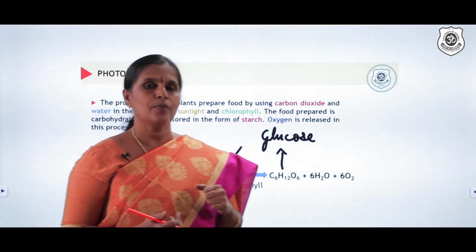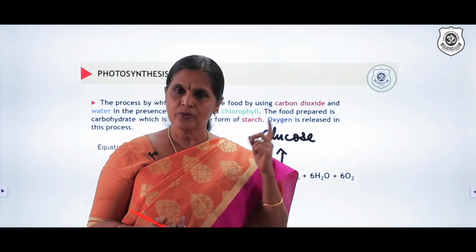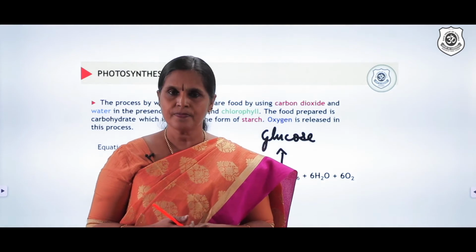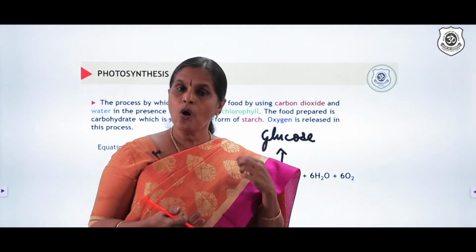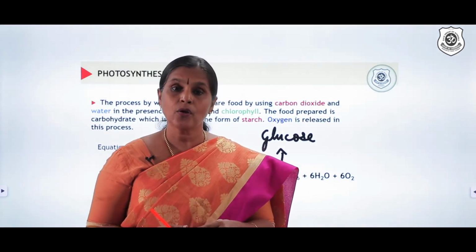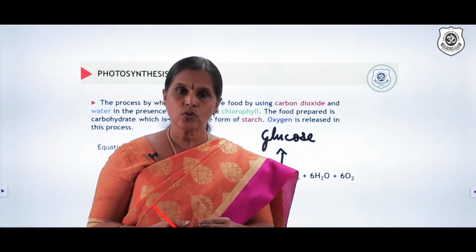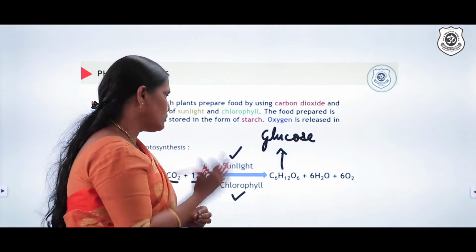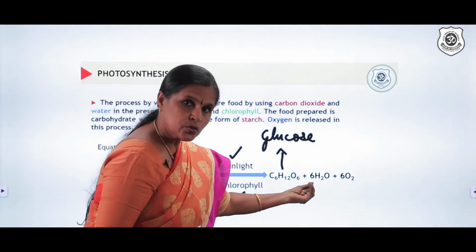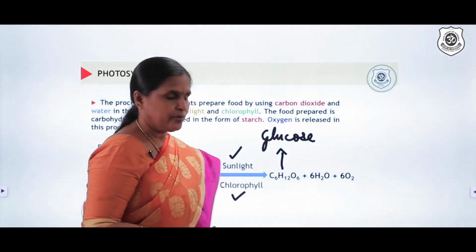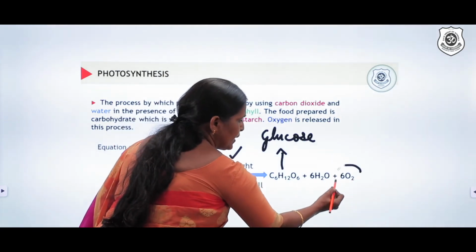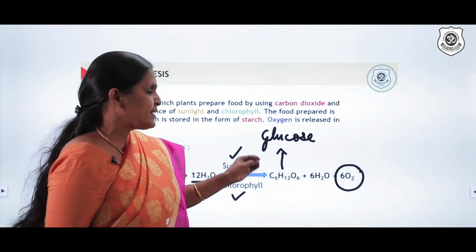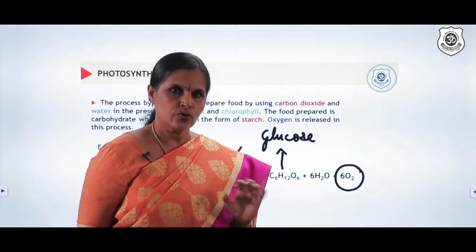How do we store carbohydrate? Can anybody say? Can you recollect from points we studied in some lower classes? Yes, exactly. We also store carbohydrate, but not in the form of starch. Animals store it in the form of glycogen. So remember, it is stored in the form of glycogen. And water is also an end product, and oxygen. Why am I repeating the importance of oxygen? Because it's really significant. It is a life-sustaining gas. You should know that.